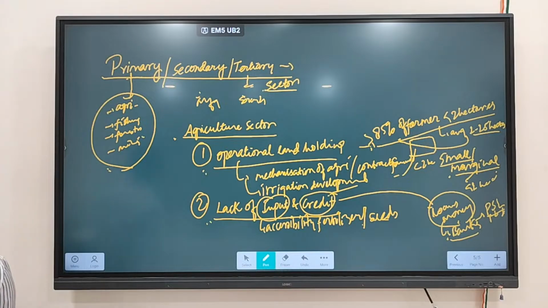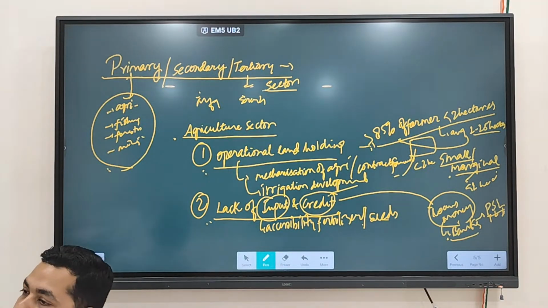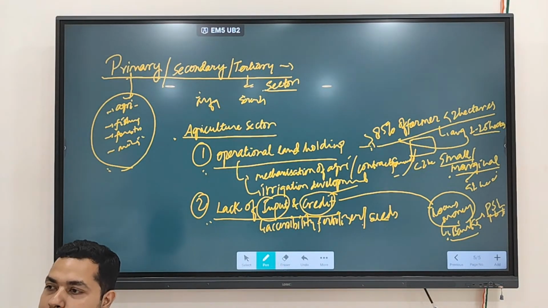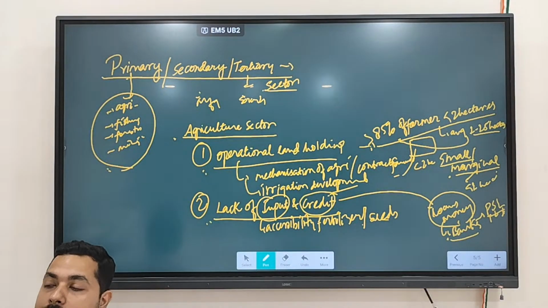Farmers will be unable to repay the loan because crop losses and other losses will happen. If the farmer is unable to repay the loan, will the bank earn profit? They will not earn profit. So in this case, will the bank give loans to the farmers? No, they will give loans to such a particular sector which is what?